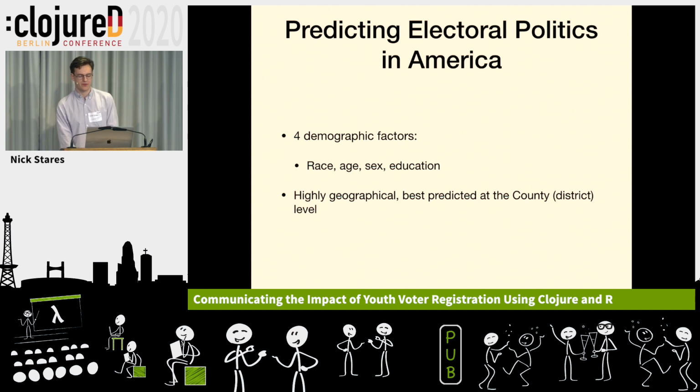And the other piece is that it's highly geographical, so you need to know where people are to make inferences about how they're going to behave. And we need this information at the county level, which is like an administrative district of a state, because that's the level of granularity that is most meaningful. And that's also the smallest level that we can usually get data at.